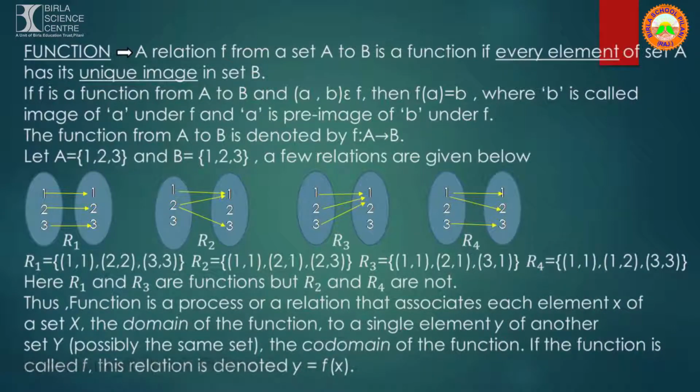Therefore, we can say that a function is a process or a relation that associates each element x of a set X, that is the domain of the function, to a single element of another set, possibly the same set, may be different, that is the codomain of the function. If the function is called f, this relation is denoted by y equal to f(x).